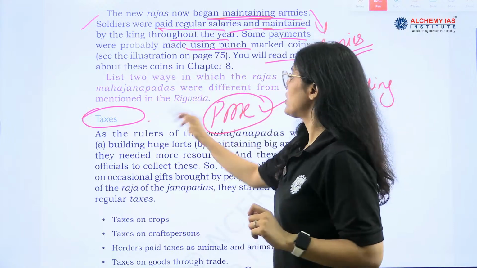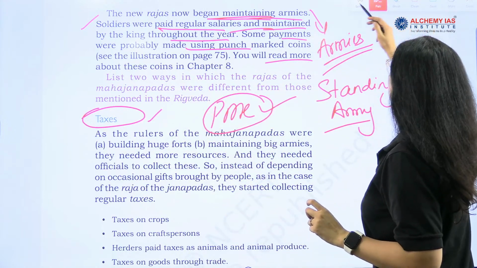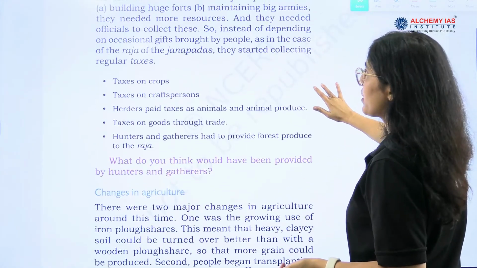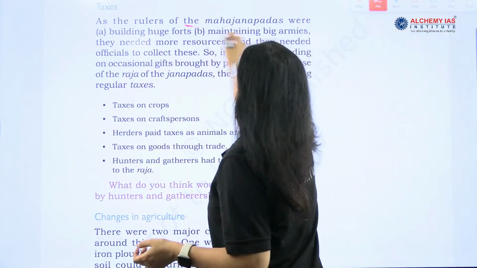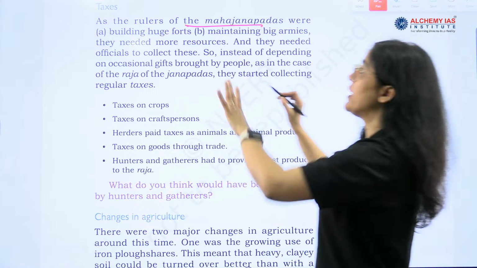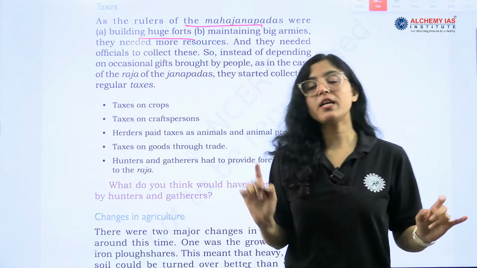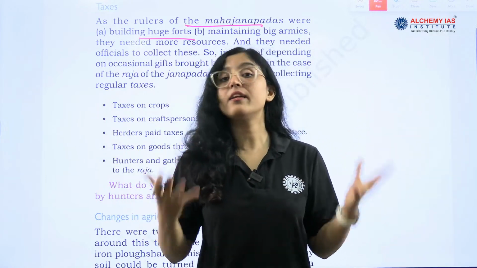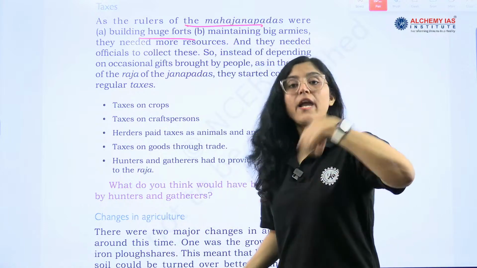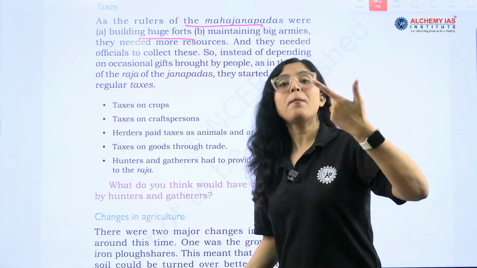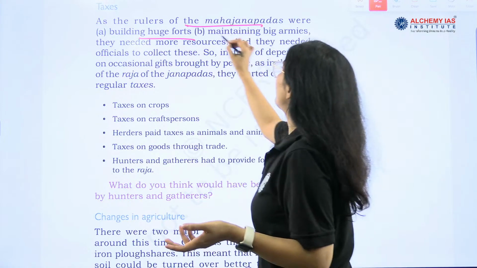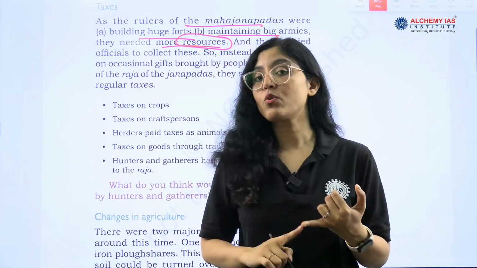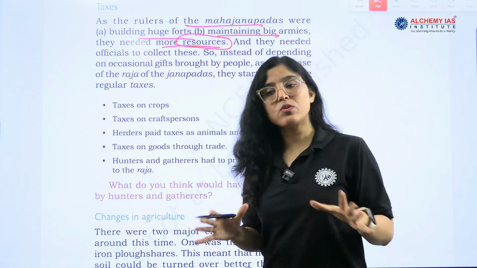And then next is what? Taxes. Now very important about the taxes. What was the kind of taxes that they were collecting, right? As the rulers of Mahajanpadas were building huge forts, see, it is also telling us about the demand and supply. Because they were doing so many activities, they needed resources, right? Resources in form of what? Agricultural produce. Resources in form of what? Money, punch marked coins, right? So building forts, maintaining big armies, they needed more resources. So everything is dependent on resources. Even now we are dependent on resources, right?